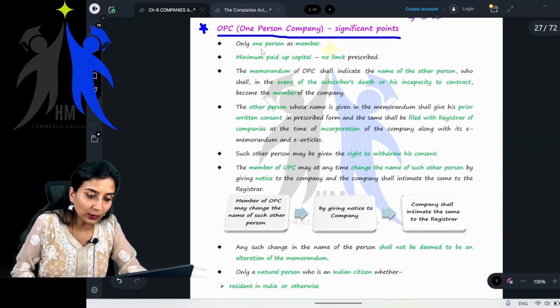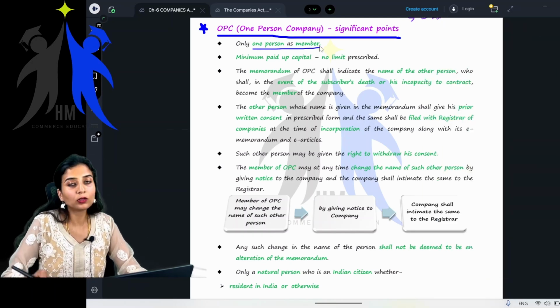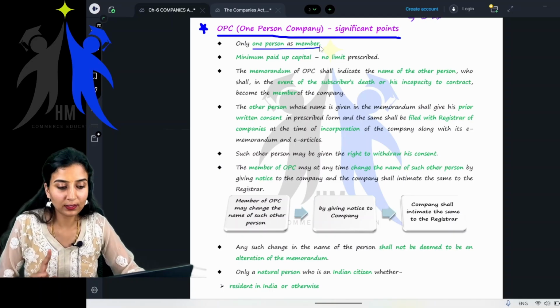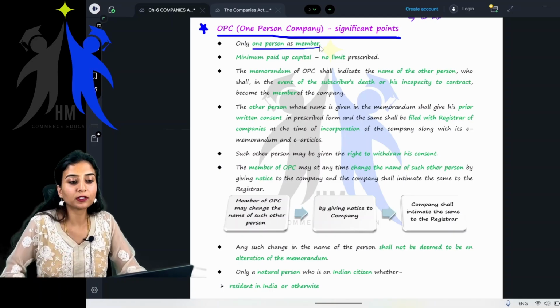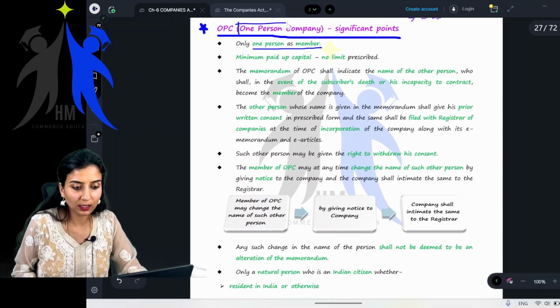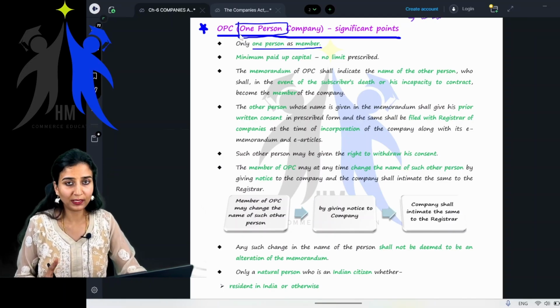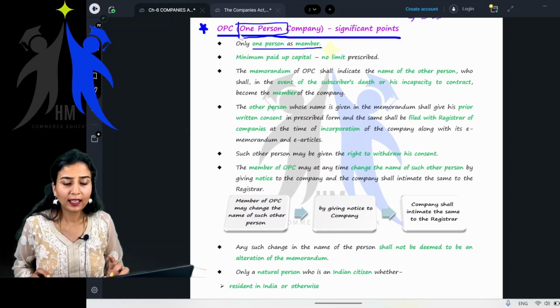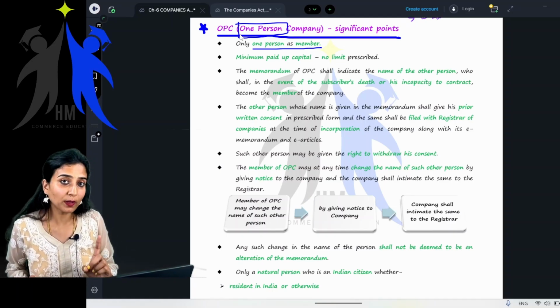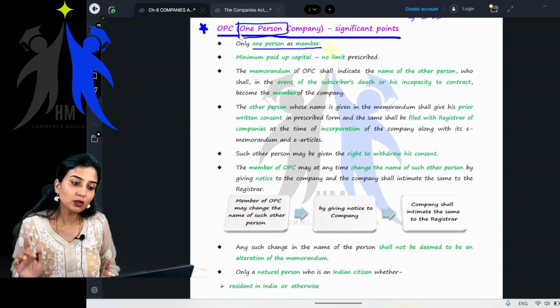Fine. Only one person as member. You all know, only one person can be the member of the company. The name itself signifies one person company. Right. Directors, one, na? No. Minimum one, maximum 15. Everyone clear? Minimum one, maximum 15. But when it comes to members, minimum also one, maximum also one.